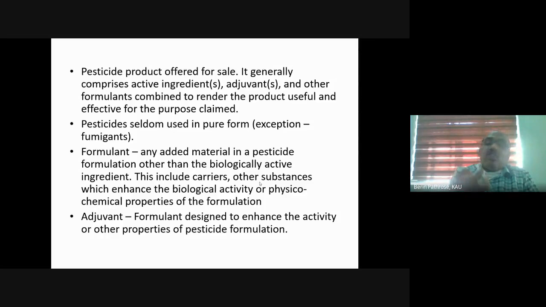Those formulants which enhance the activity and physicochemical properties of a pesticide formulation are called adjuvants. Take the case of chicken curry itself.